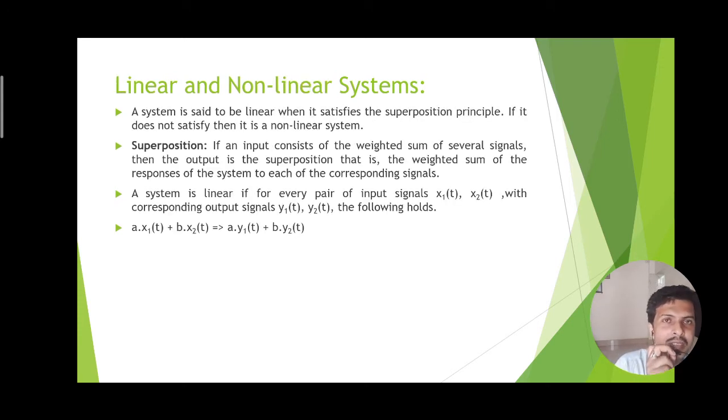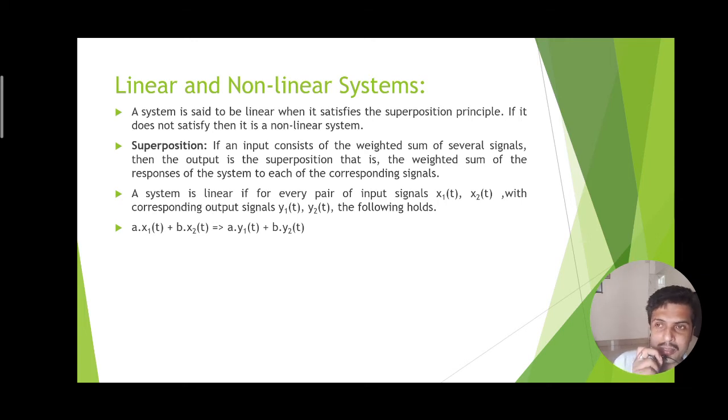This is another classification: the linear and non-linear system. Now what is a linear system? A linear system states that if a certain type of input produces an output, another type of input produces another output. Suppose x1(t), x2(t) are the two inputs processed by the system producing the outputs y1(t) and y2(t) separately.